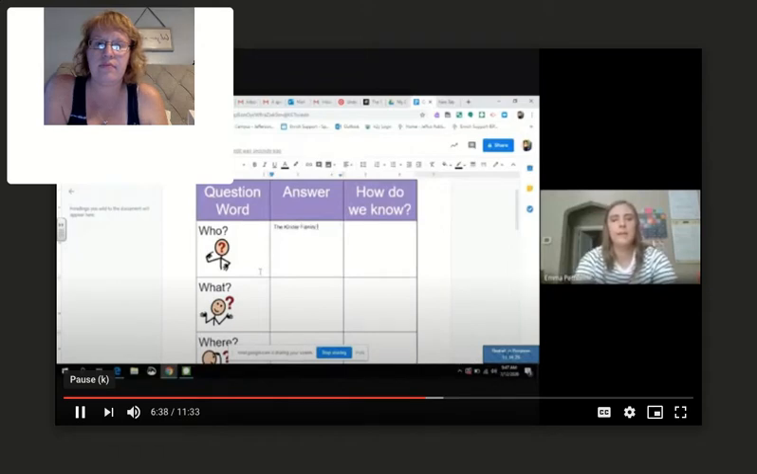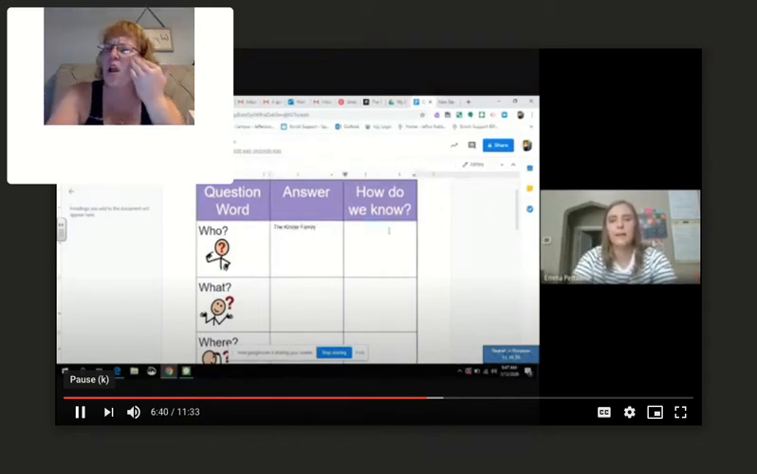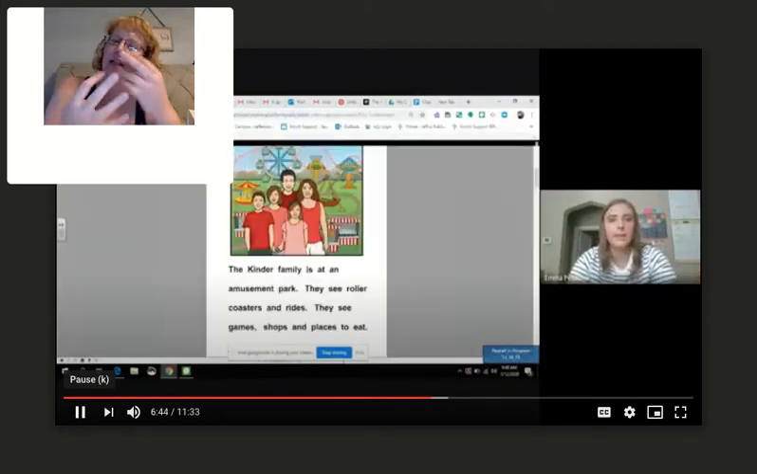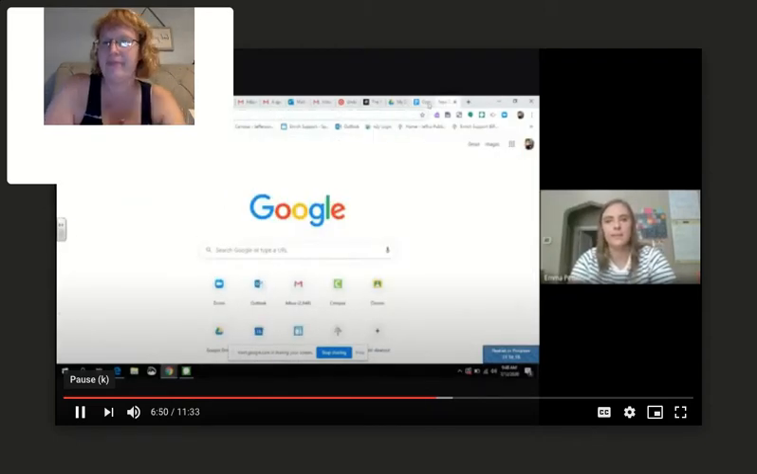The Kinder family. And how do we know that? Because on page 1, it says, let's read it, the Kinder family is at the amusement park. We know that we're going to learn all about the Kinder family, right, from page 1. Okay?